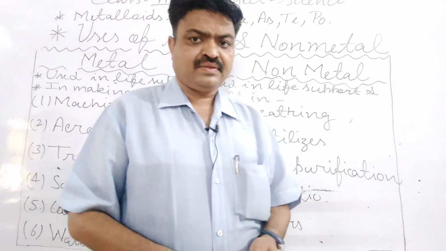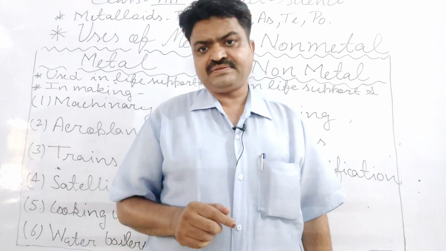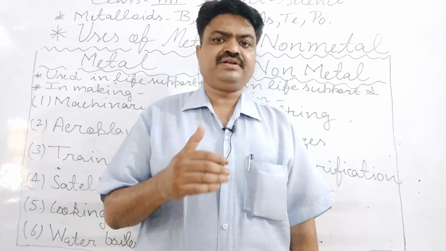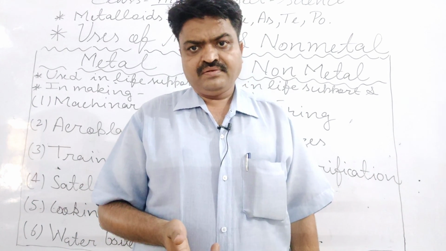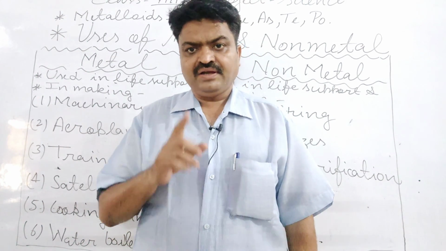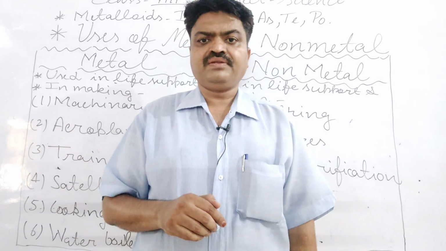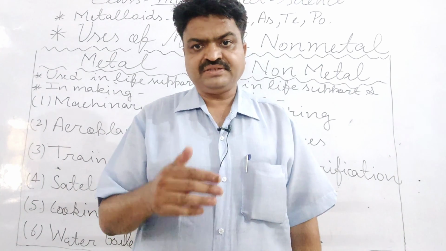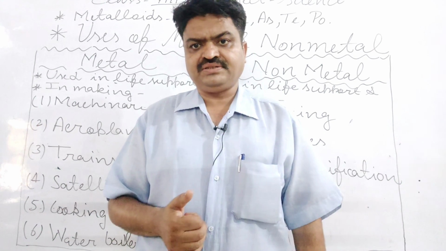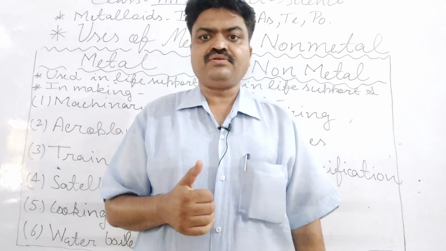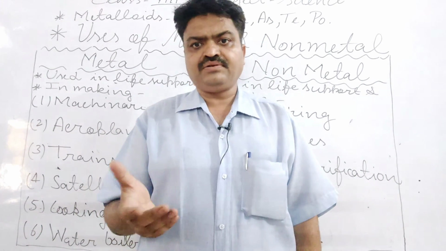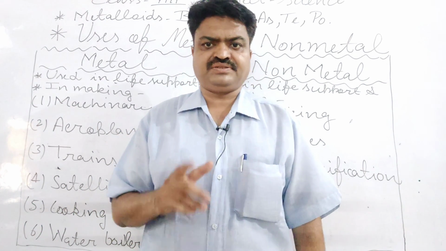fertilizers. In the fertilizers, mainly the element that is found, student, is nitrogen. And nitrogen is obtained from the environment, from the air. And nitrogen comes in the category of non-metals, student. With this, phosphorus and potassium are also used in the fertilizers. So we can say that non-metals are used to prepare fertilizers, especially nitrogen, phosphorus and potassium.